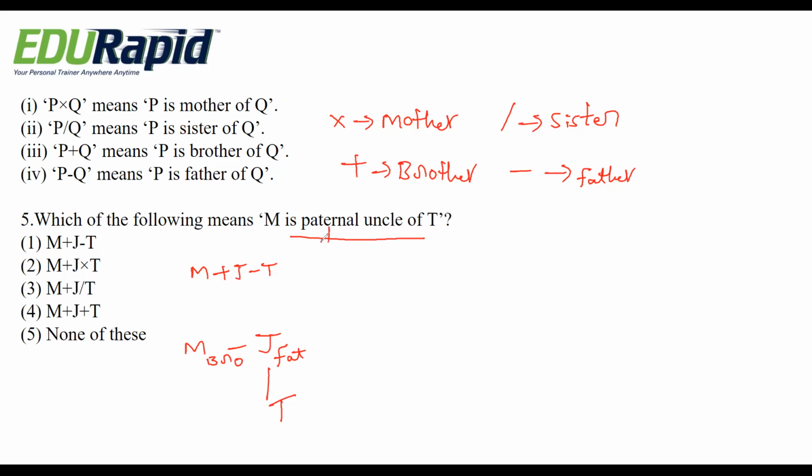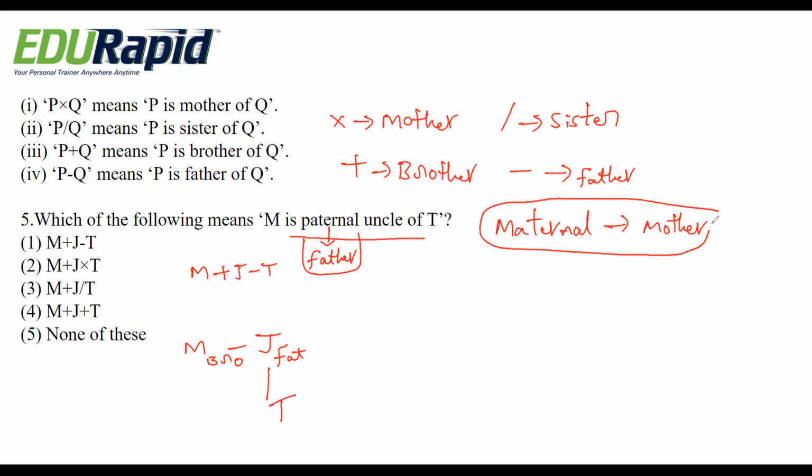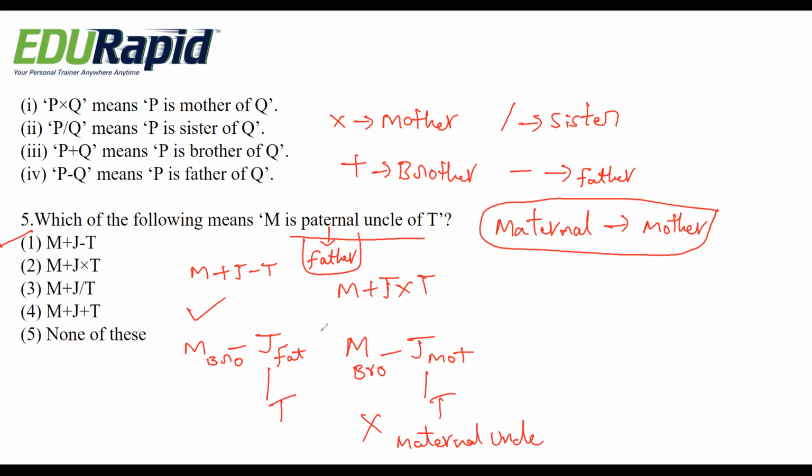Paternal means father side. Maternal means mother side. So the first one holds good. Let me check with the other options. M plus J into T. Plus means brother. M is a brother of J. J into T. Into means mother. J is a mother of T. It is not possible because it becomes a maternal uncle. Here they are asking paternal uncle.